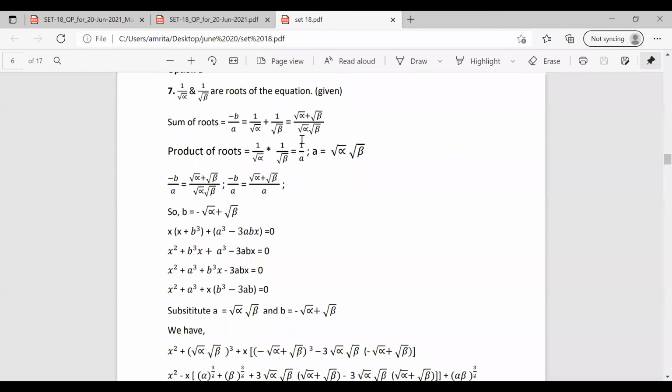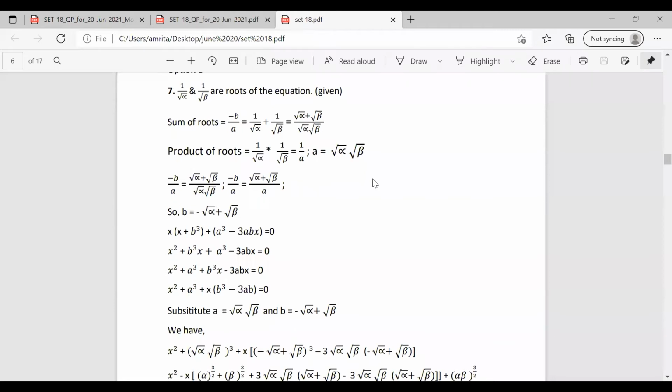From these product of roots and sum of roots, if 1 by a equal to 1 by root alpha into 1 by root beta, we can have a as root alpha into root beta. So we got the value of a. When we have a, we can find the value of b. So this root alpha root beta becomes a. So minus b is equal to root alpha plus root beta. So b becomes minus of root alpha plus root beta.